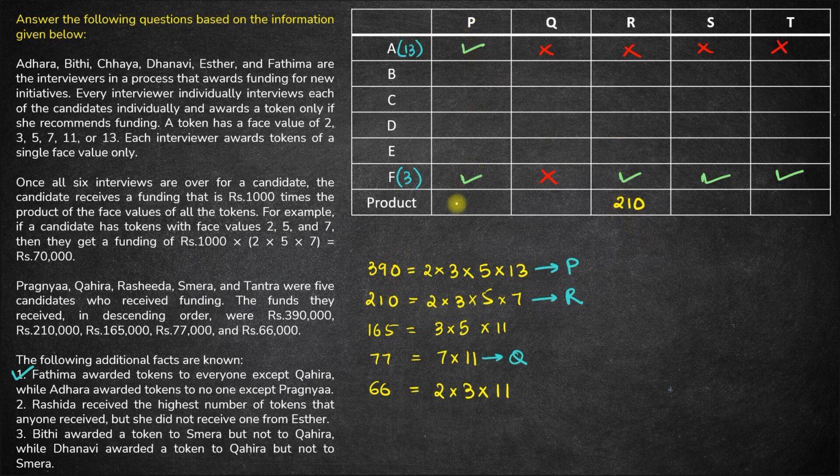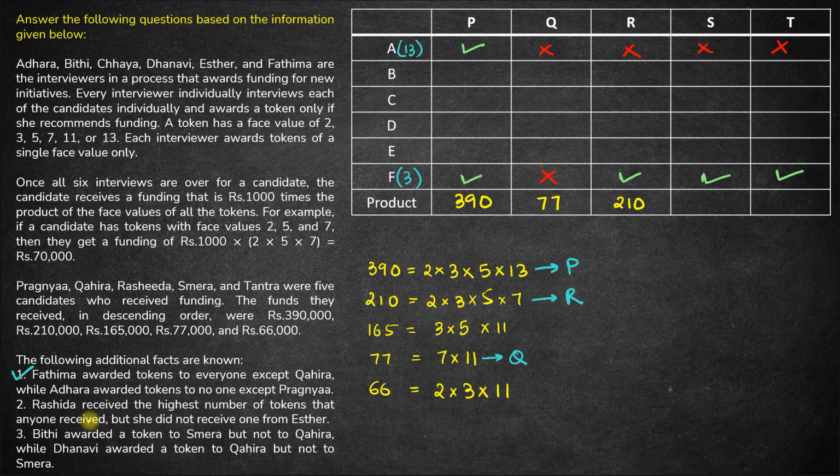For P the product is 390 and for Q the product is 77. Okay. So for S and T the product can be either 77 or 66 in any order. We'll try to figure that out as we go ahead. So Rasheeda received the highest number of tokens. That means Rasheeda received a token of 2, 3, 5 and 7. Okay.